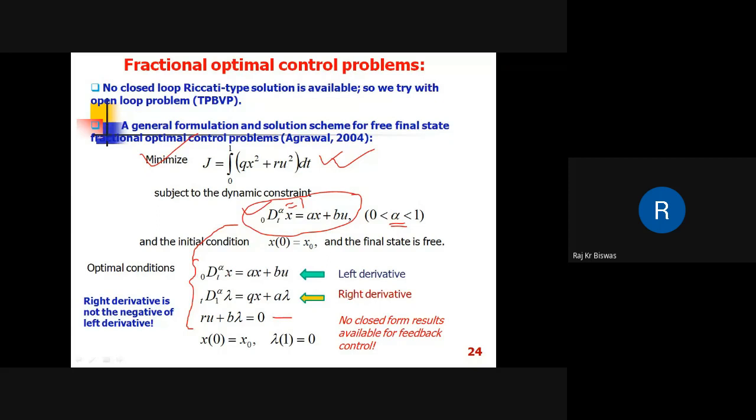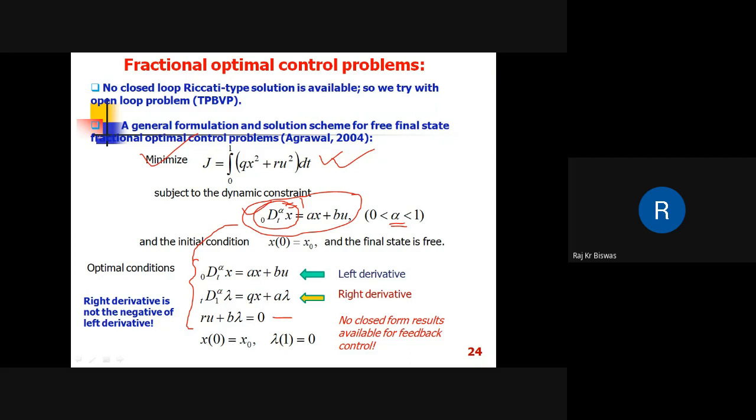Now it is interesting to see that we started this problem with the left Riemann-Liouville fractional derivative. But here, in addition to this left derivative, we have this right derivative. So the co-state equation is given in terms of the right derivative.